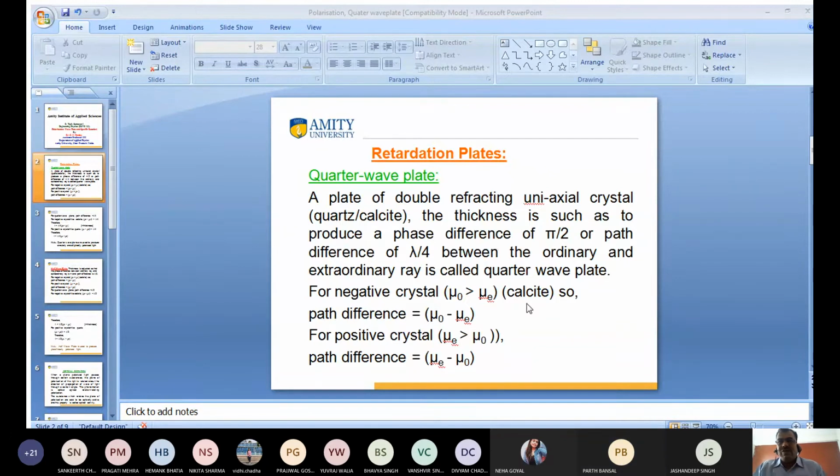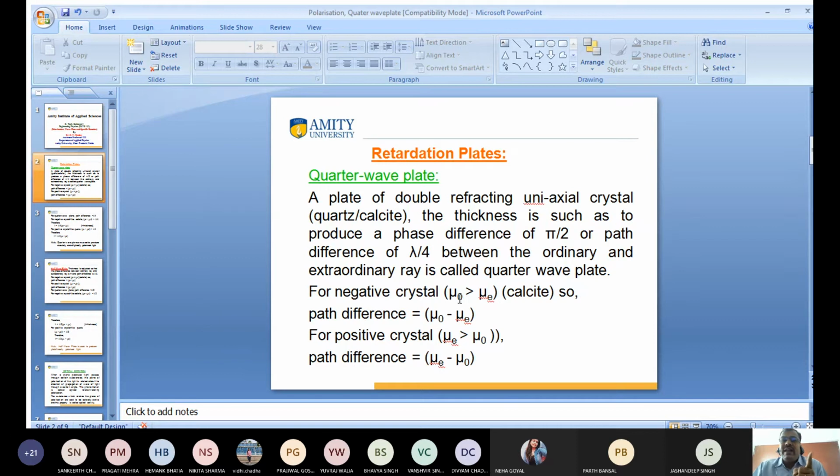Okay, so you know what a quarter wave plate is. A quarter wave plate means any double refracting crystal in which the thickness of the crystal is so adjusted that the phase difference between the ordinary ray of light and the extraordinary ray of light is pi by 2 and the path difference is lambda by 4. This is known as a quarter wave plate.